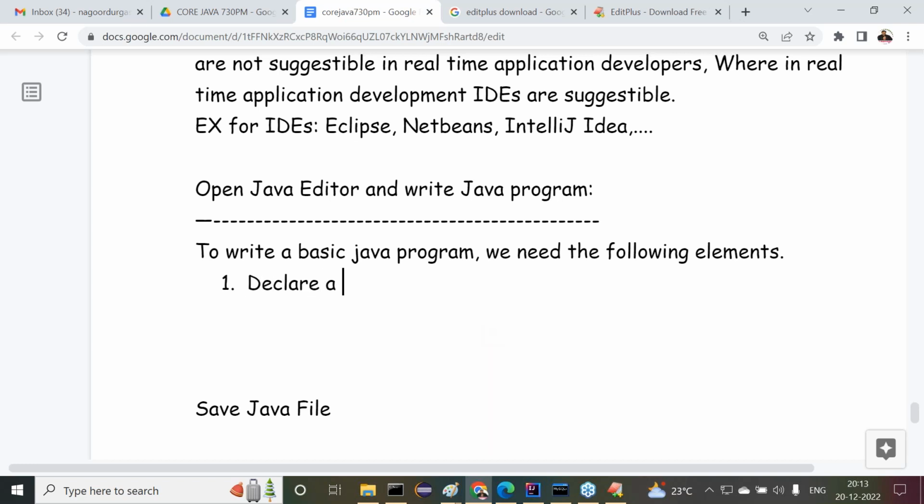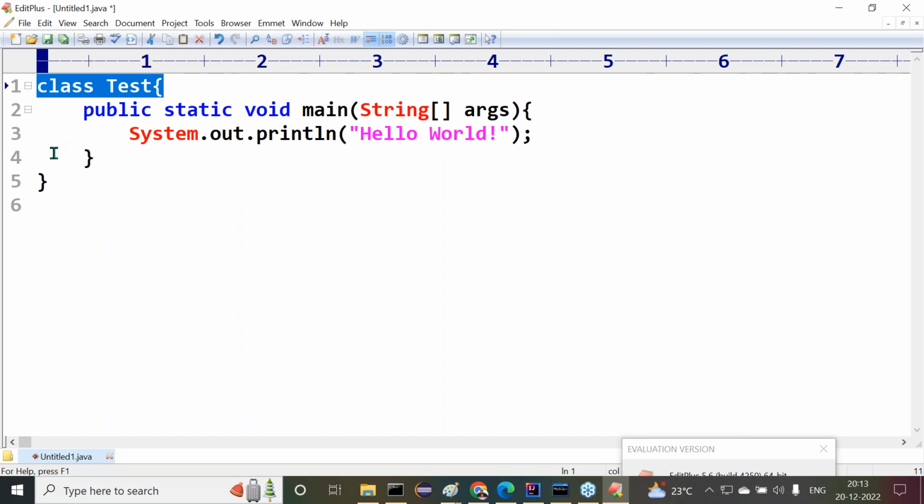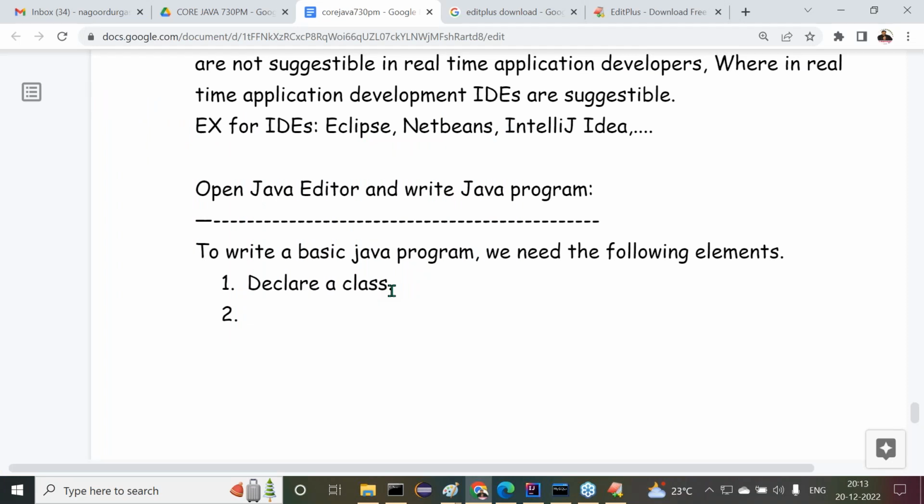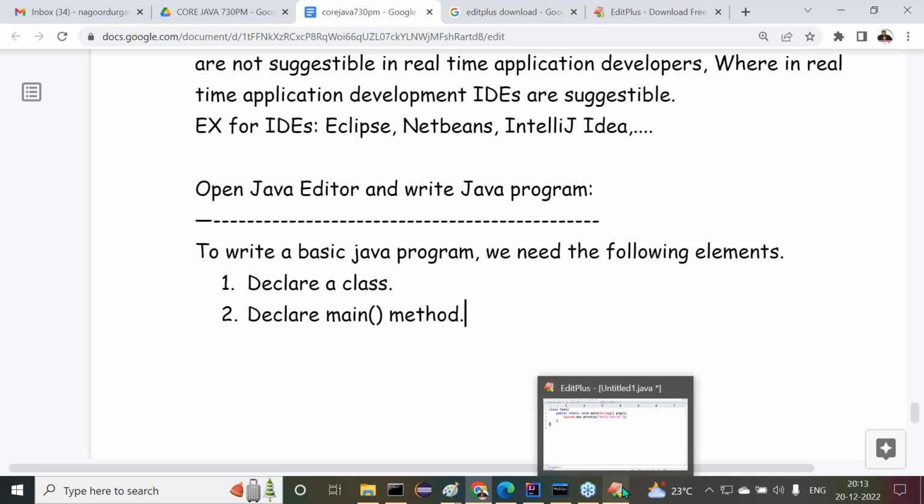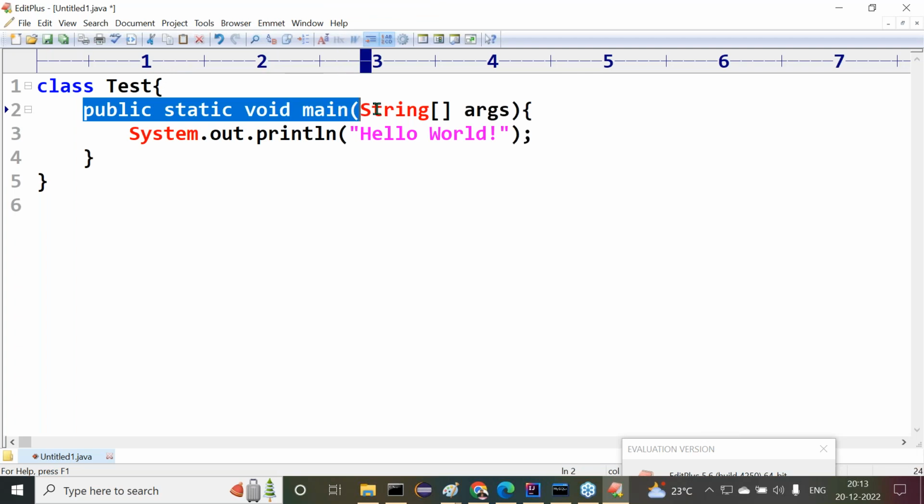Declare a class. You see this one: class Test, open curly brace, close curly brace. A class is required. Inside this, declare the main method. What is the syntax of this main method? You know, public static void main(String[] args). This is fixed, you must remember it. This main method will have the application logic and it will be executed by the JVM automatically. JVM is the Java Virtual Machine, the executor of the Java programs.